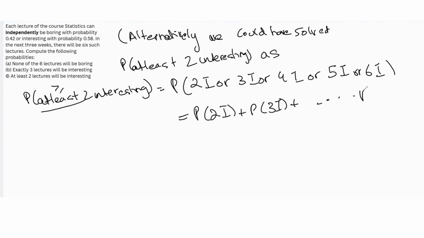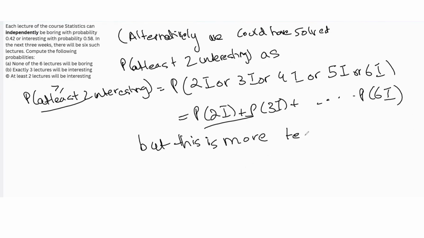So the alternative way to do this question, if we hadn't used the complement rule, would have been to find the probability two are interesting, then add the probability three interesting, and add the probability four interesting, and so on. You would have had to find all these probabilities, but this is more tedious. So it's a lot better that you use the complement rule. Typically, when you say at least or at most, if using the complement rule allows you to solve the problem in a shorter way, you should use it. We could have done it without the complement rule, but it would have been too tedious.